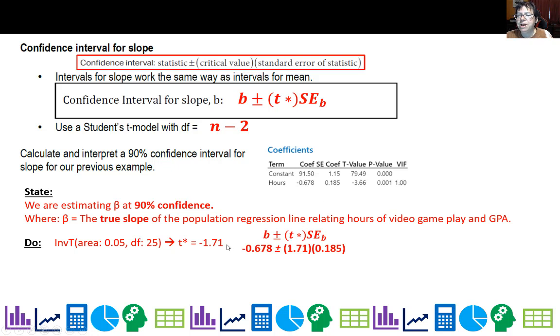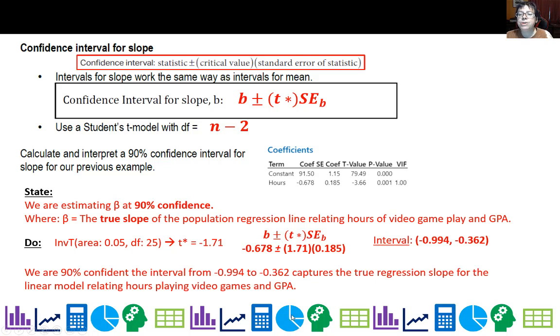And then we substitute in our B. There's our test statistic. And then we have our standard error, 0.185 from there. And I get an interval of negative 0.994 to negative 0.362. Then finally, there's the conclude, which is we are 90% confident the interval from negative 0.994 to negative 0.362 captures the true regression slope for the linear model relating hours playing video games and GPA.